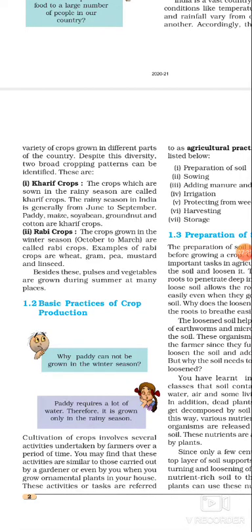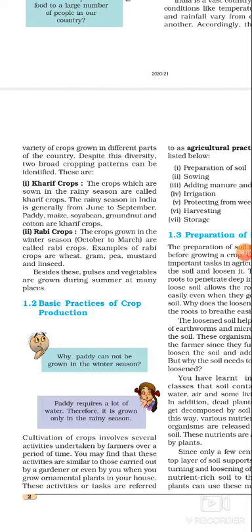So students, Kharif crops are those crops that are grown in the rainy season. You know that the rainy season comes during June and ends in September. These crops are sown in the month of June and harvested in the month of September. What are the examples that fall in this category of crops? Yes, paddy, maize, soyabean, groundnut, cotton. These are all examples of Kharif crops.